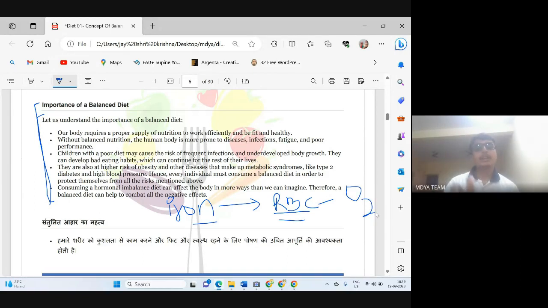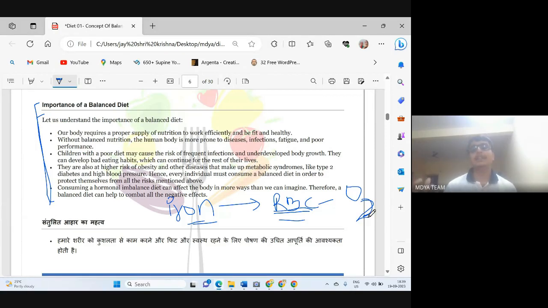Now, if we are not having a proper amount of iron in our body, what will happen? RBC production will decrease, because we don't have enough raw material. Then how can we manufacture RBC? If we have less iron, RBC production will decrease and oxygen transport will decrease.